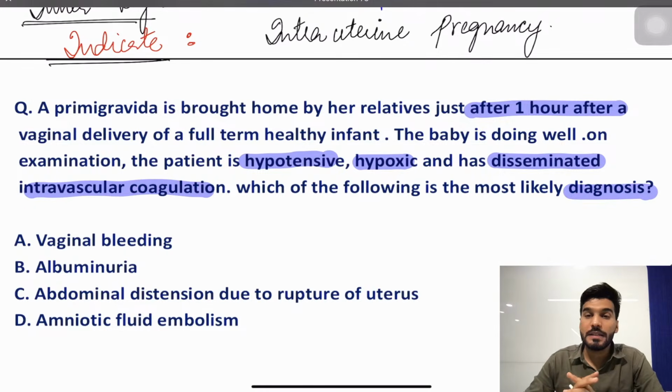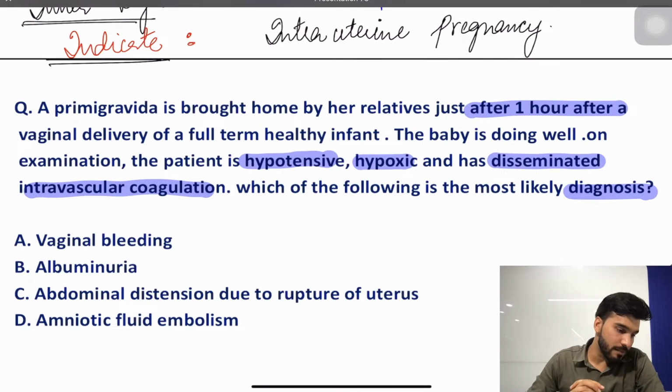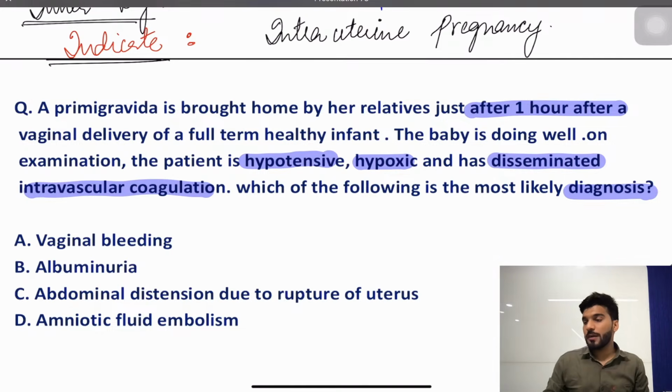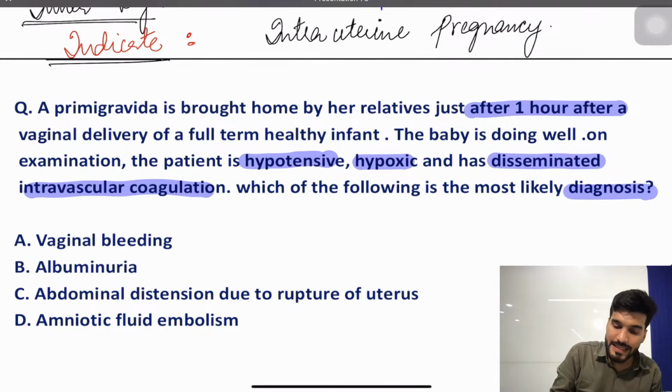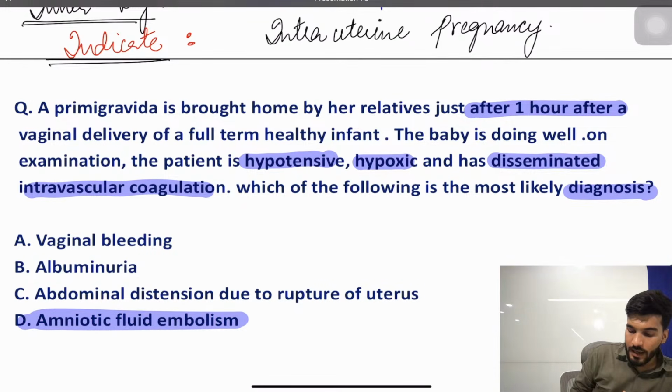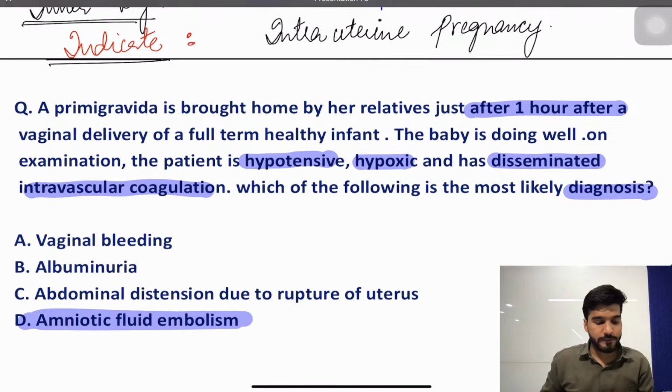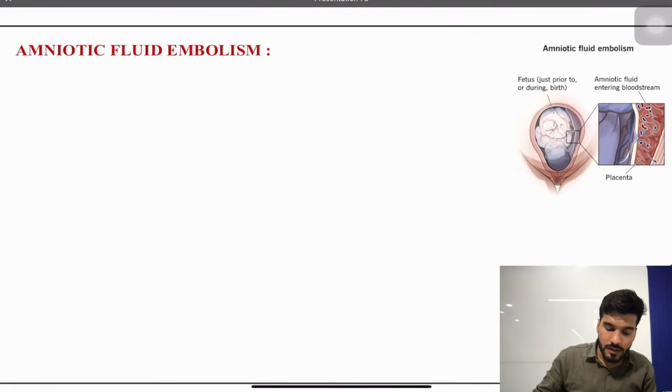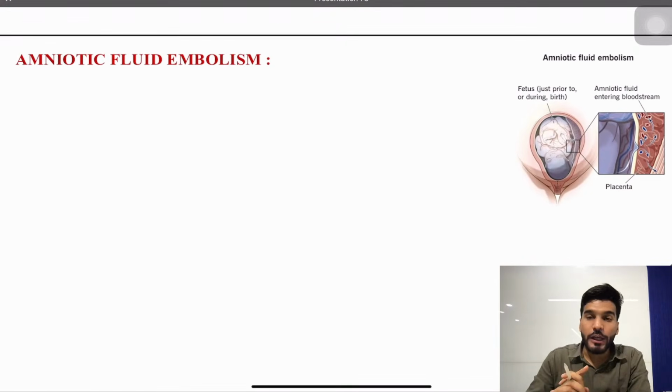So this is a classical triad of hypoxia, hypotension and coagulopathy. What will be your answer for this particular question? Hypoxia, hypotension and coagulopathy. What will be your answer? So the answer is going to be D, amniotic fluid embolism. Okay, now let's discuss this amniotic fluid embolism.